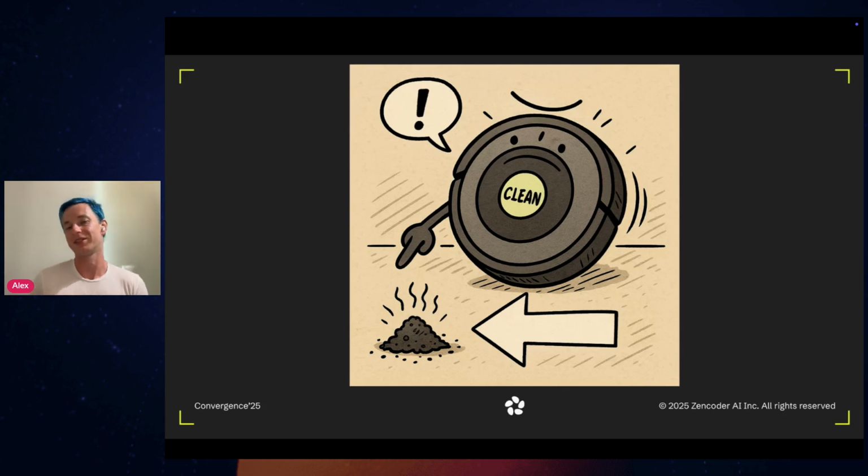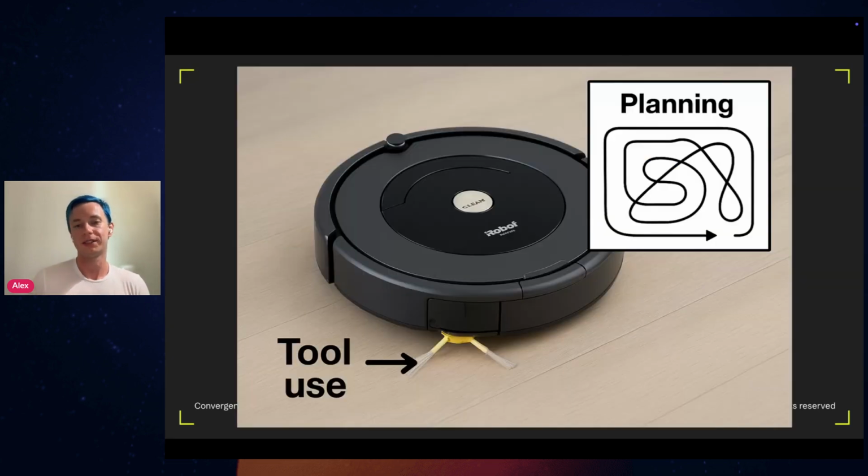Those vacuum cleaners wouldn't be very helpful for you. Now, in reality, Roombas have, first of all, tools, right? They have tool use. They have wheels. They have brushes, which help them move around and clean the floor. They also can do planning, so they can plan ahead what's the best route they need to take